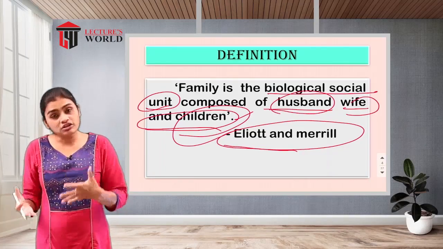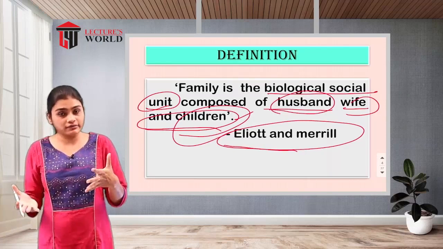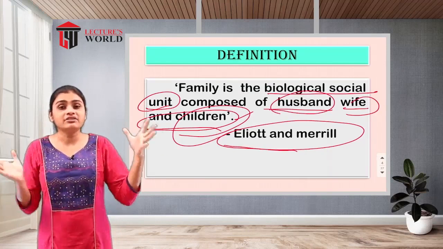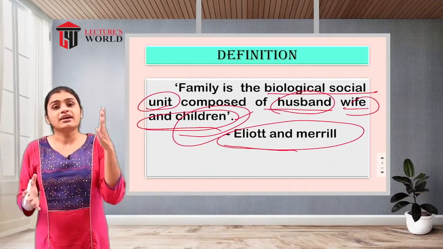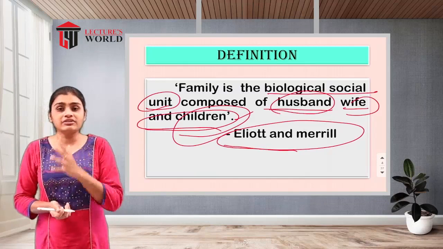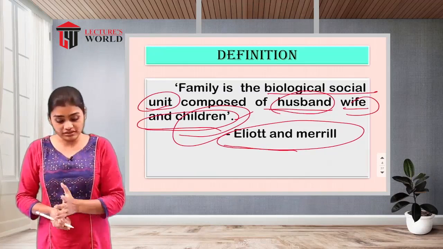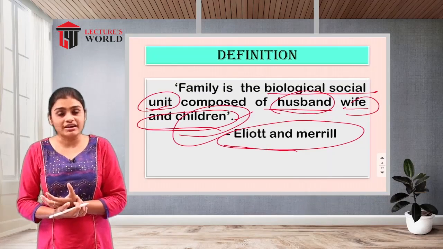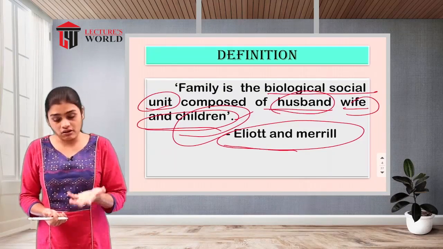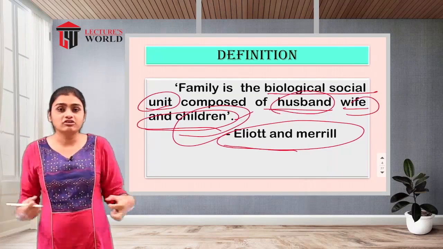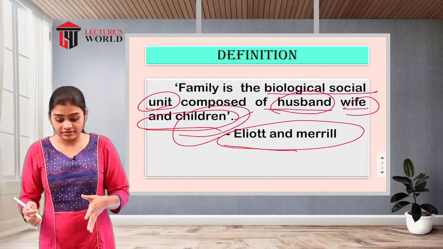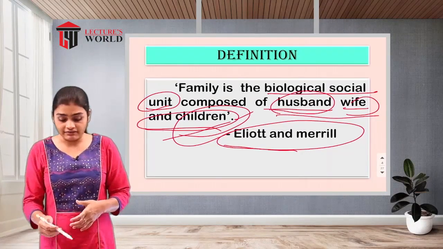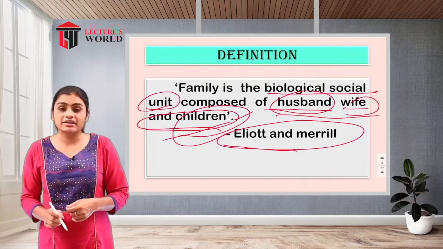It is already a social unit, because they are interacting with each other, selecting the partner. After the institutionalization of marriage, they establish a family, and after establishing a family, they give birth to children. So the interactions between all these members are already there. The social system is already there, and these biological relationships involve all these things, and these three main persons are there in this family. That is the definition of family according to Elliot and Merrill.